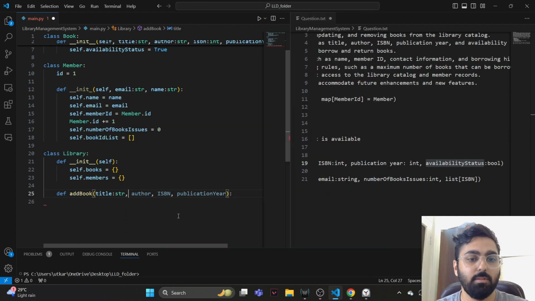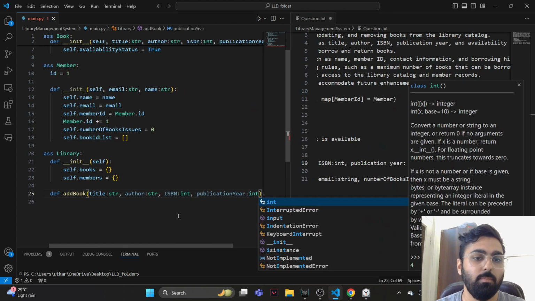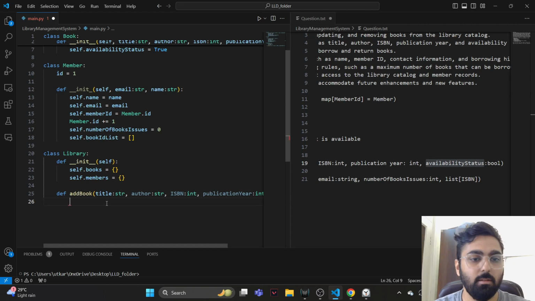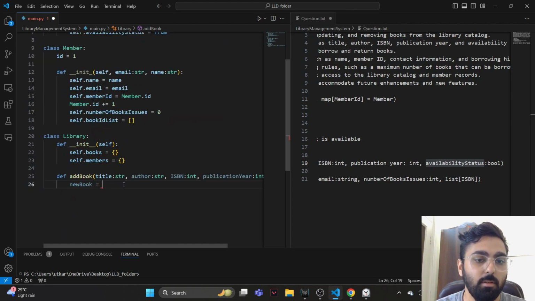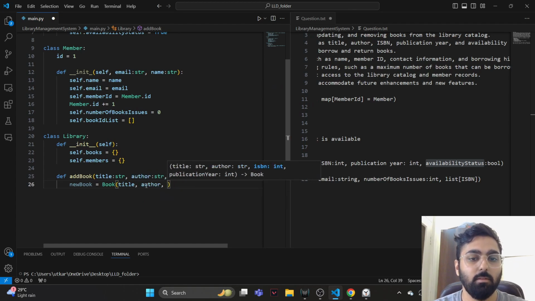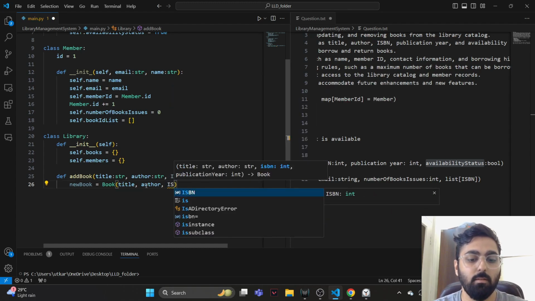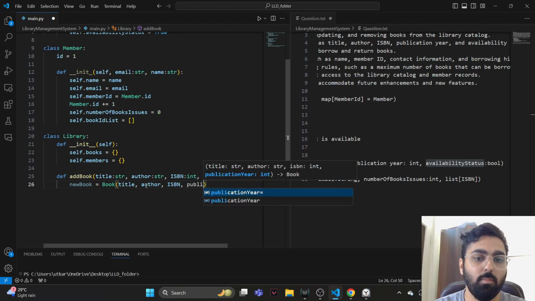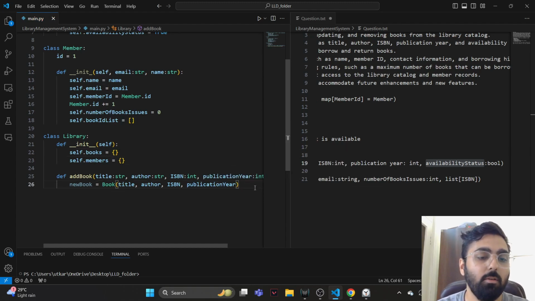These are of type string, string, string, int. Then we create a new book instance, or maybe book to add, with the title, the author, ISBN, and publication year. So we created a new book instance.